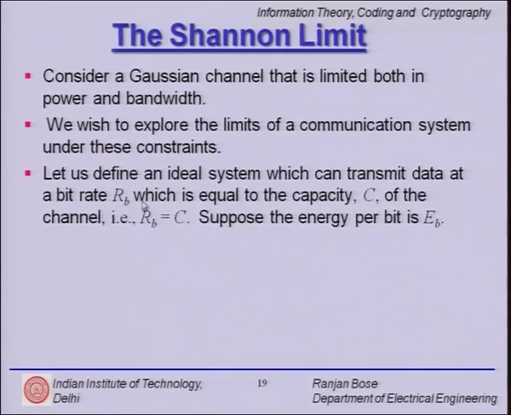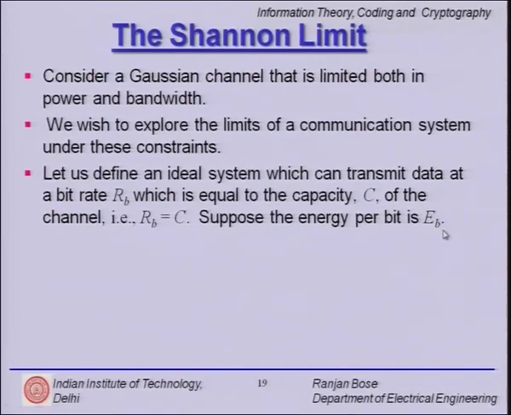So, RB, which is the data rate in terms of bits per second, is equal to C. So, whatever we are going to derive under this condition will be the limit. If we go even 0.1 bits per second above this, we enter into the red territory where reliable communication may not be guaranteed.